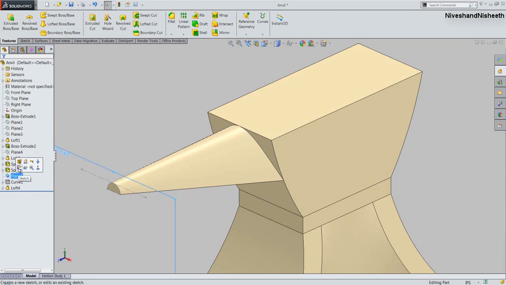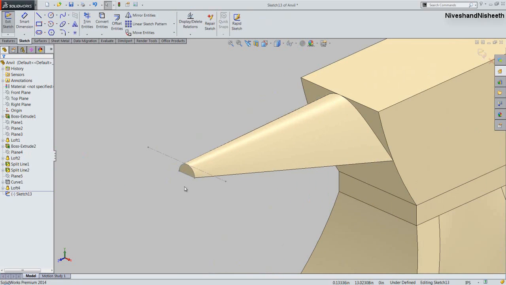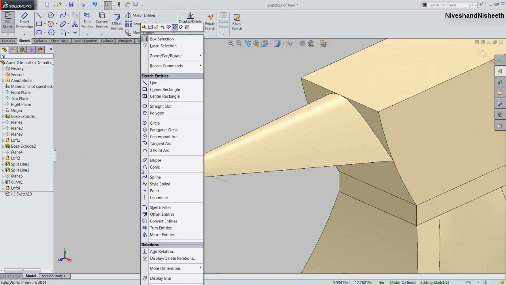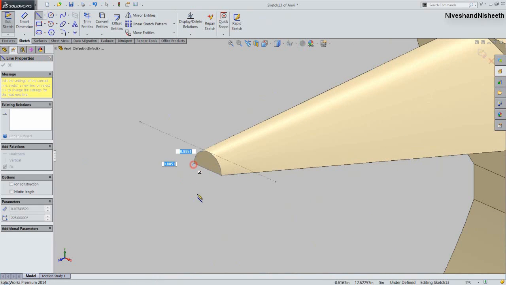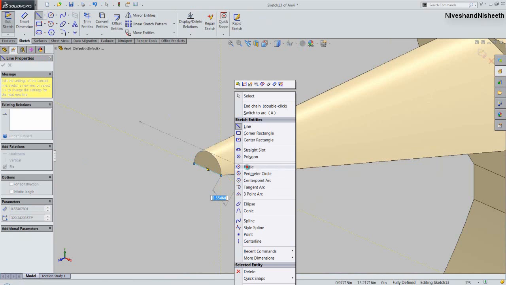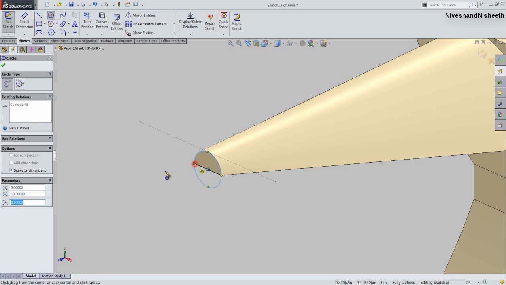Let's start a new sketch over this plane. Create a line on here. Now we will draw a circle on here.